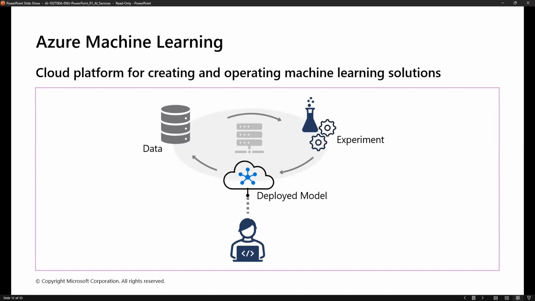So we require the data, and accordingly using Machine Learning Studio we can experiment using the data and create models. Using those models we can deploy them as our custom models, utilize them with Azure AI services, and integrate them into our application also. But generally with machine learning, this is the way it happens. First of all, providing the data, then experiment, and deploy the model, and again data. So this keeps on circling. This is a machine learning model.